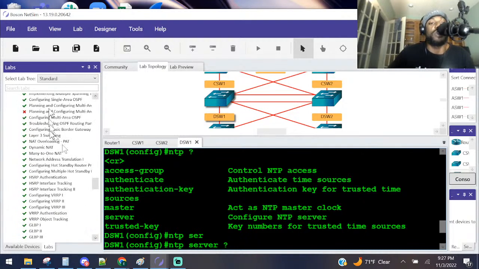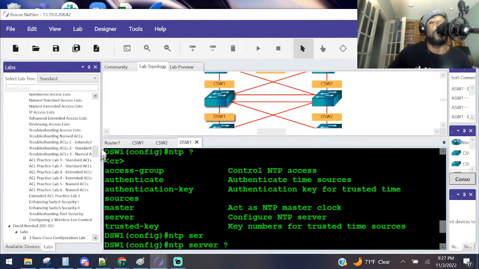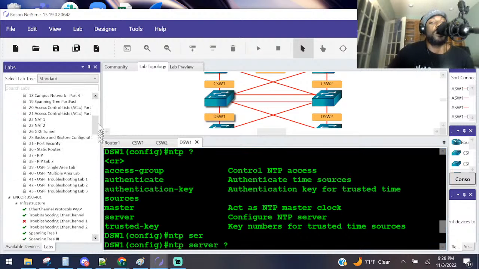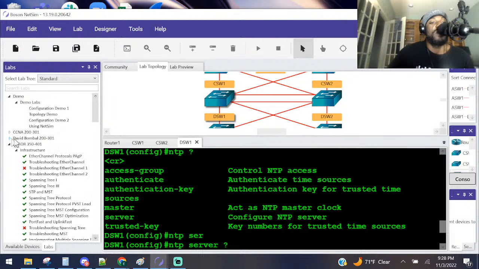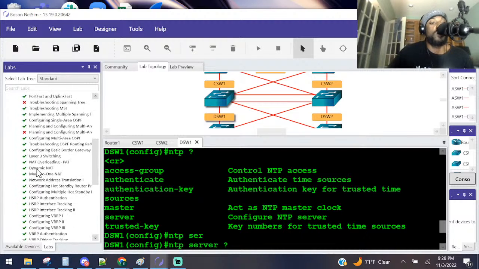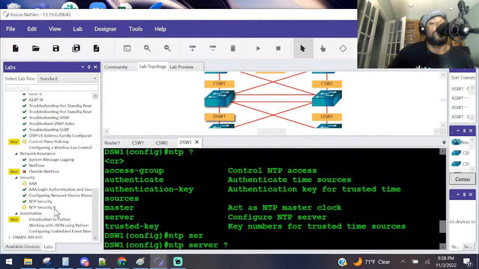All the ones we did already are in green on my channel. If y'all want to go back and look at those past live streams, you can see how we did these labs. These are ones that I haven't done. These are the CCNA labs. Right now I was studying for the CCNP, but they've got it in order of the exams. So for CCNA we've got David Bombal labs, the Encore labs, and the NRC labs. We are working on Encore, the NTP security. If you go to boson.com, you can see all of their applications. They have quizzes, and I believe they just came out with an A+ exam simulator. So pretty cool.